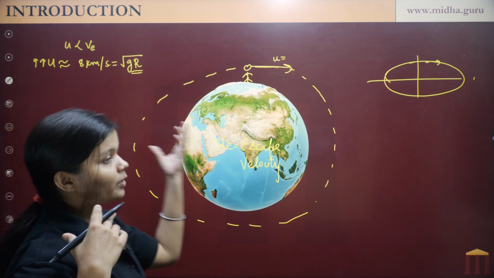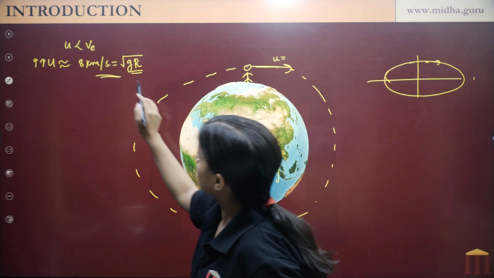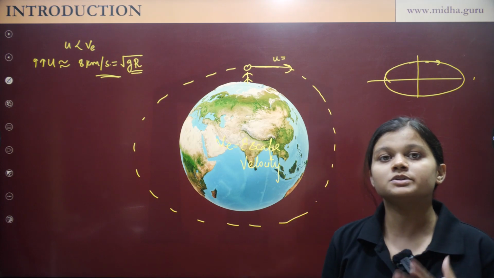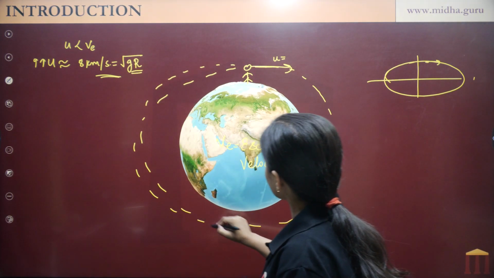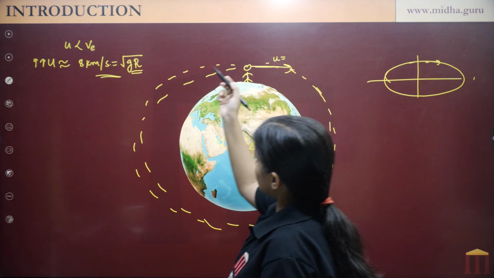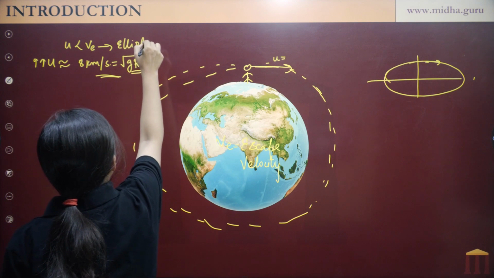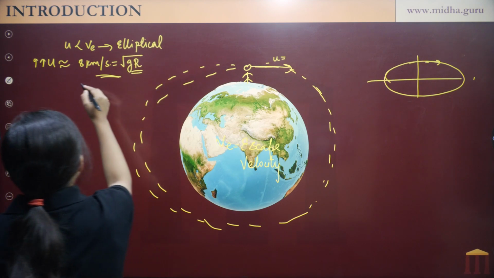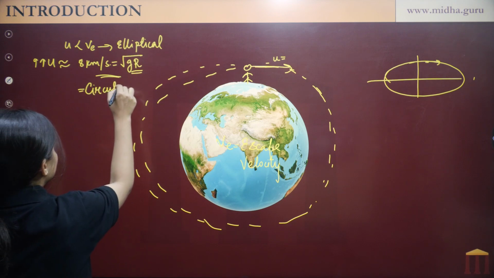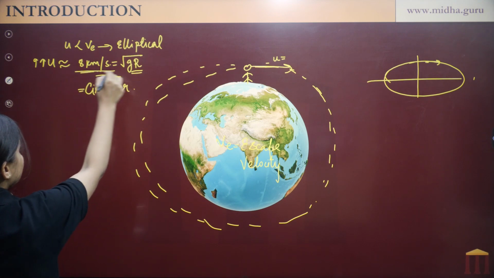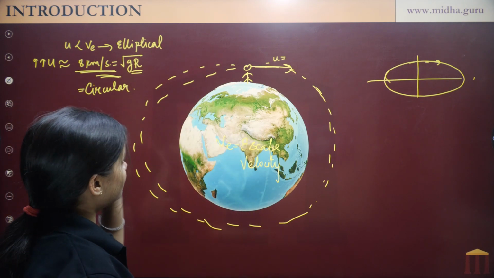So if we throw any object with this amount of speed, how does the path of that object look like? The path of that object will be circular. So here the path is elliptical, and now here the path will be circular. At this speed the path of the object will be a circular path.